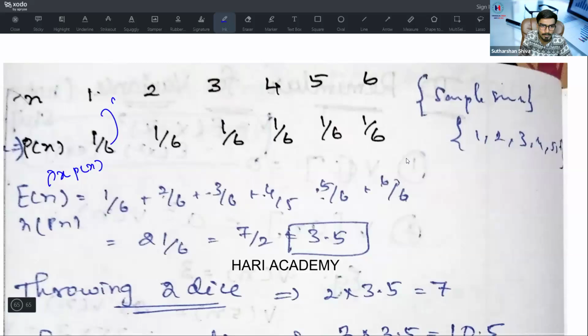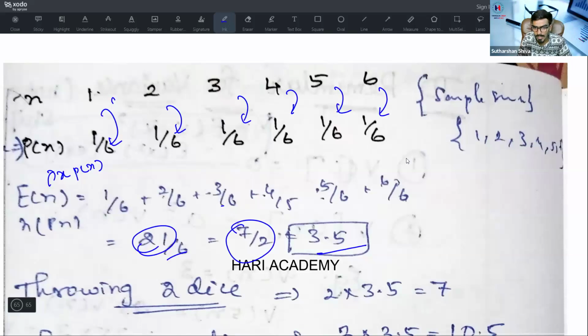What is x into p of x? 1 into 1 by 6, 2 into 1 by 6, 3 into 1 by 6, 4 into 1 by 6, 5 into 1 by 6, 6 into 1 by 6. You will get 6 by 6, 6 by 6. If you add everything, 21 by 6. You will get 7 by 2, the answer is 3.5.